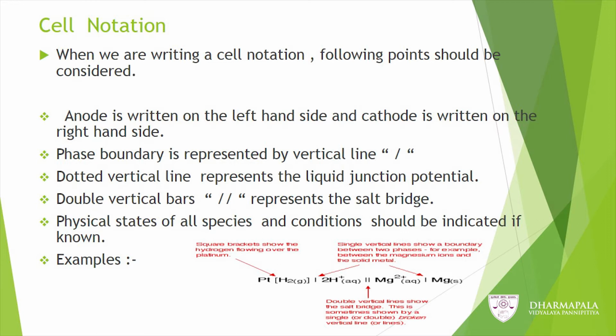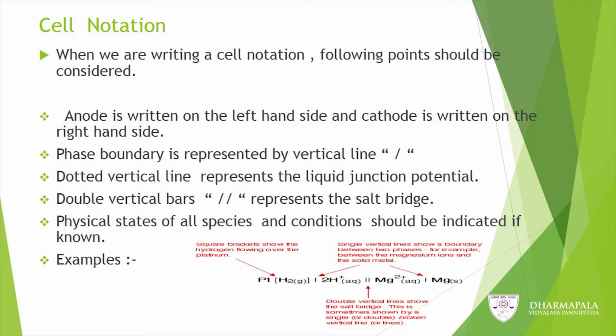A phase boundary is represented by a vertical line. A dotted vertical line represents the liquid junction potential. A double vertical bar represents the salt bridge. Physical states of all species and conditions should be indicated if known.